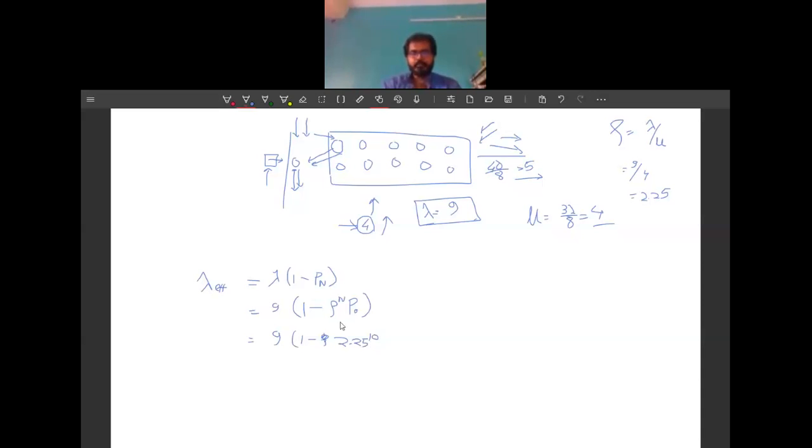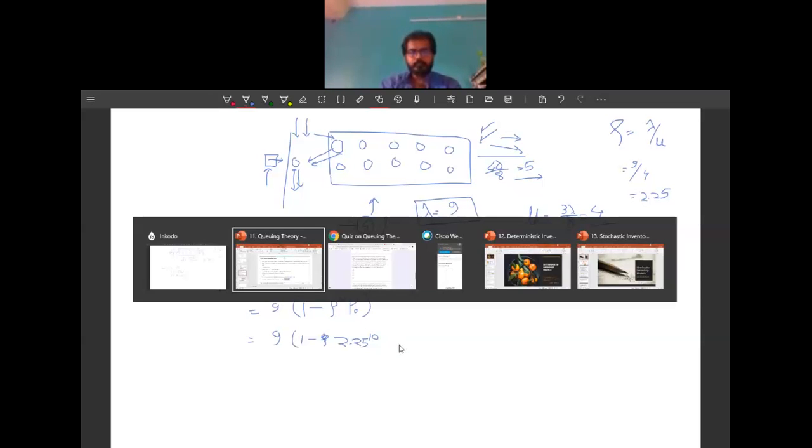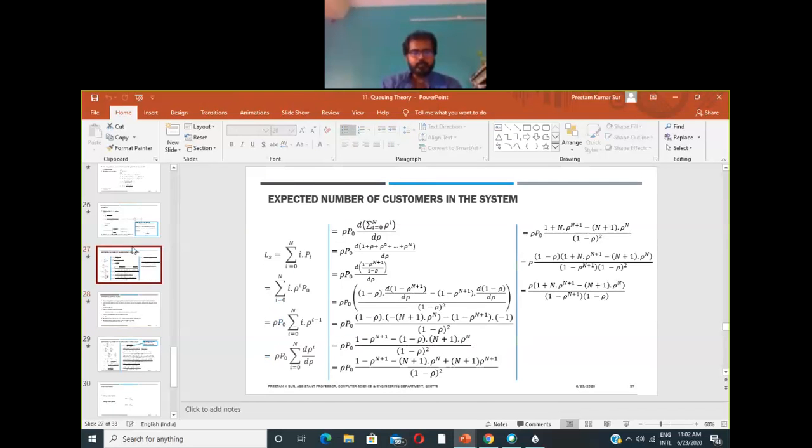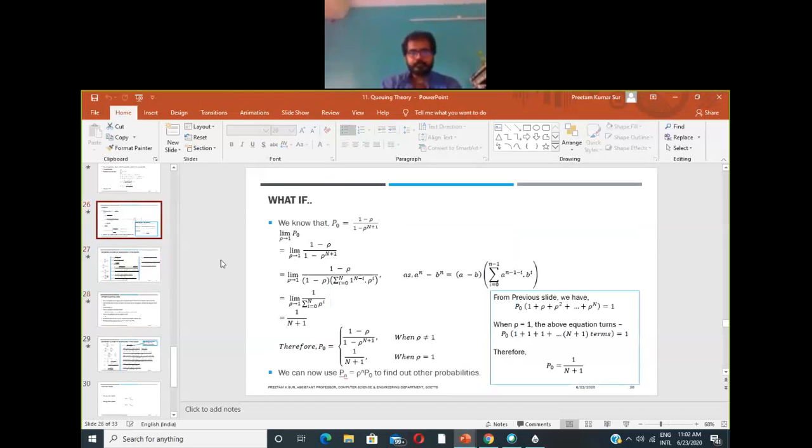And if you look at p0, the expression for p0 is 1 minus rho divided by 1 minus rho to the power n plus 1 when rho is not equal to 1, and 1 divided by n plus 1 when rho equals 1.